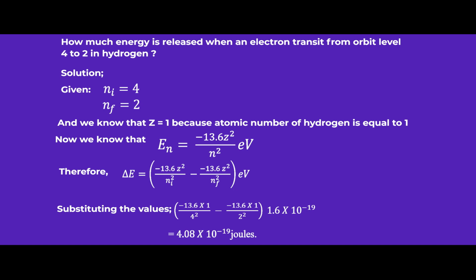The answer is positive 4.08 times 10 raised to minus 19 joules, which is the energy released by the electron when it transits from orbit level 4 to orbit level 2. It means the transition is taking place from a high level energy to a lower level energy. That's why energy is being released.